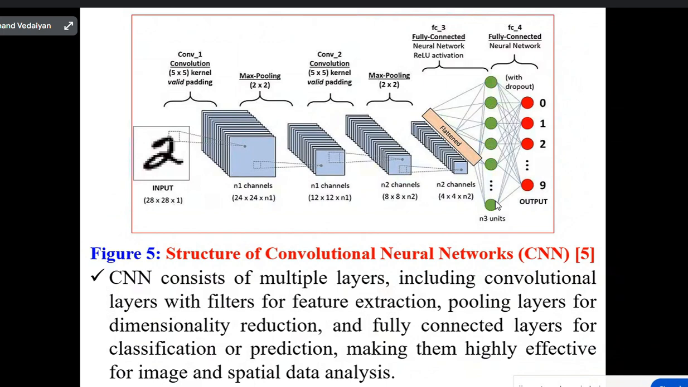Then again convolution, 5 by 5 kernel, valid padding. Then we are performing max pooling, fully connected network with ReLU activation function, fully connected neural networks. That means CNN includes convolutional layers with filters for feature extraction, pooling layers for dimensionality reduction, and fully connected layers for classification or prediction, making them highly effective for image and spatial data analysis.